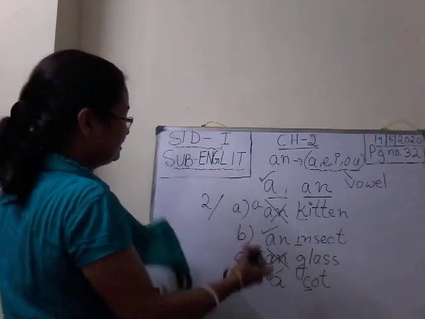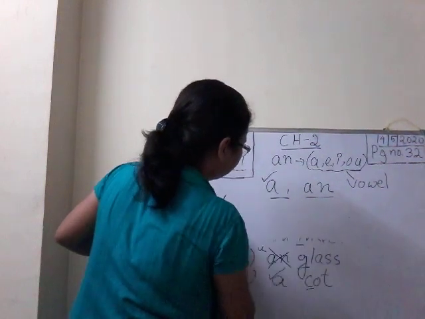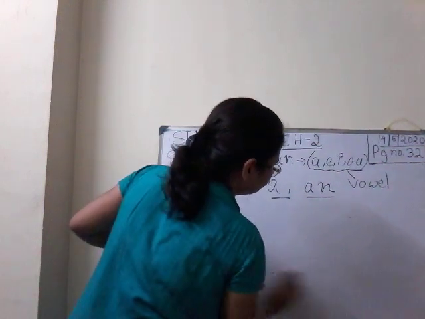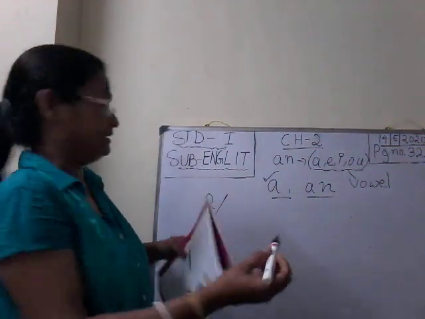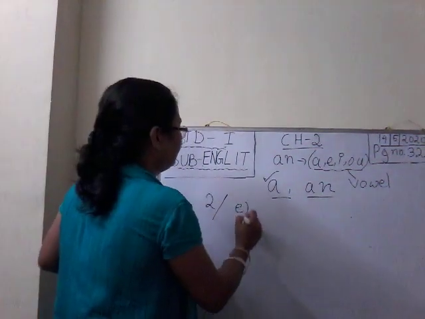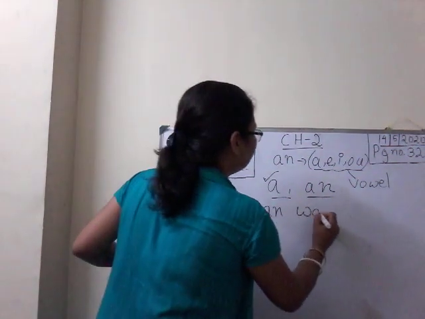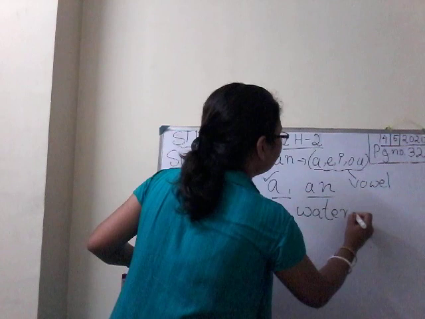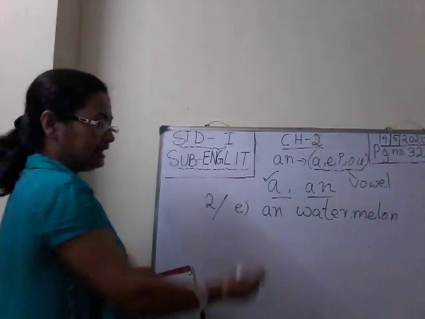Now move to number E. Read out, see what is written in number E. Number E is I have an watermelon. An watermelon. Watermelon is a fruit. So see again, an watermelon.